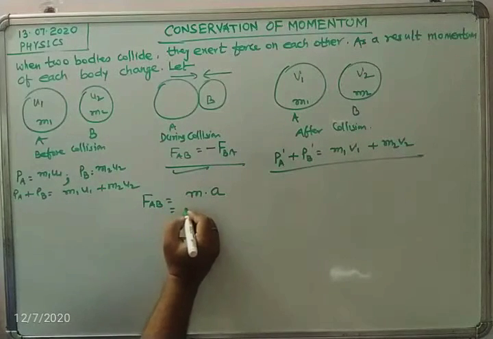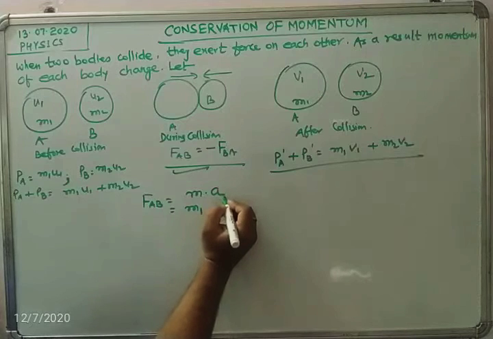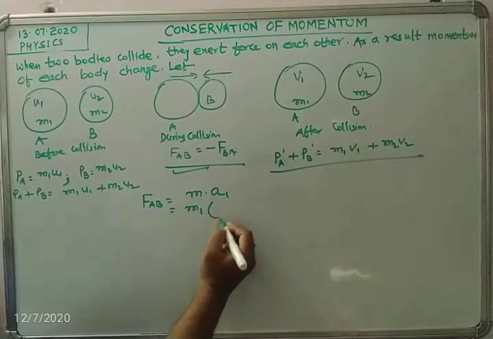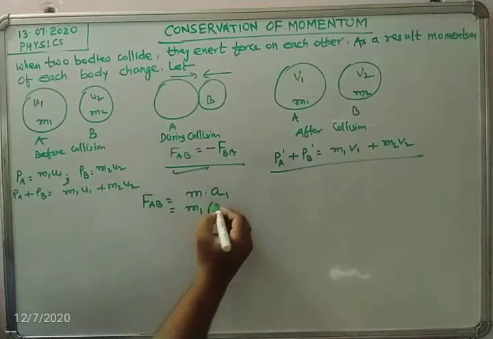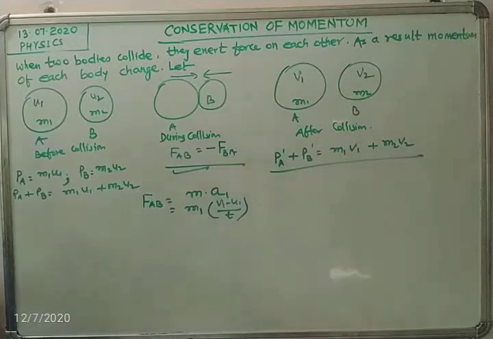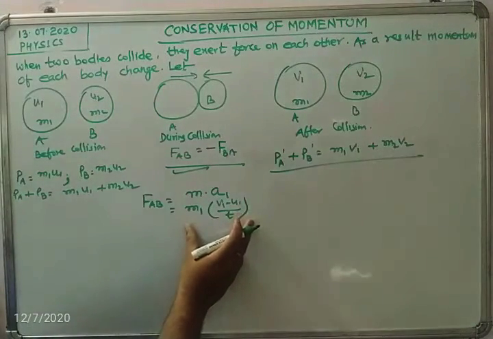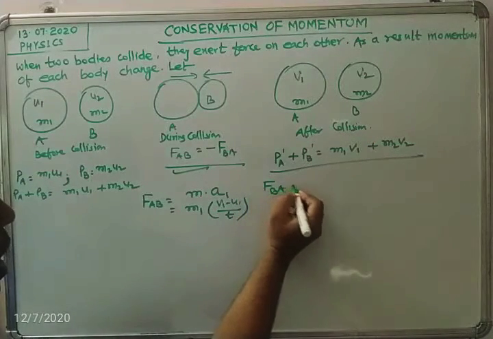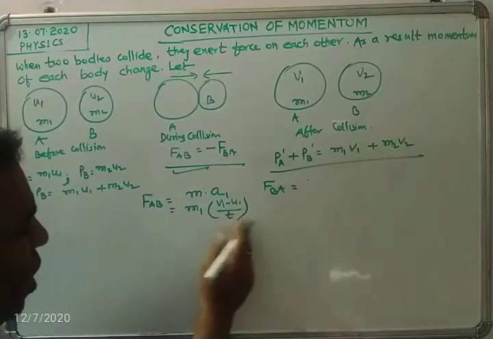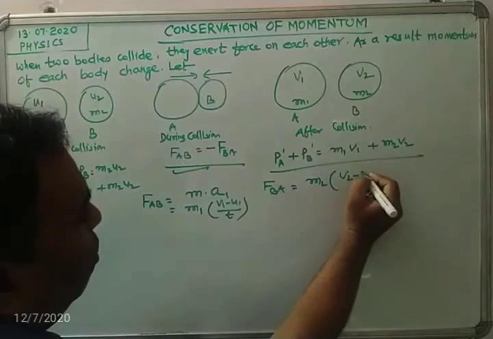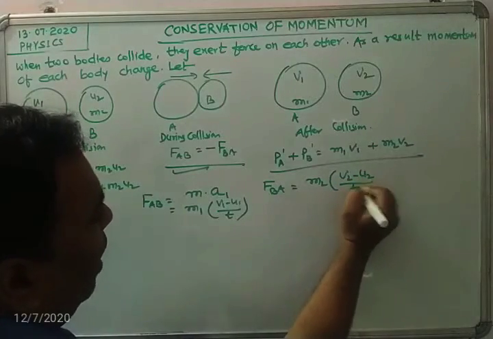Here mass will be m1 and acceleration will be a1, so m1 a1, that means m1 times (v1 minus u1) by t. What will be FBA? By following the same thing, m2 times (v2 minus u2) by t.